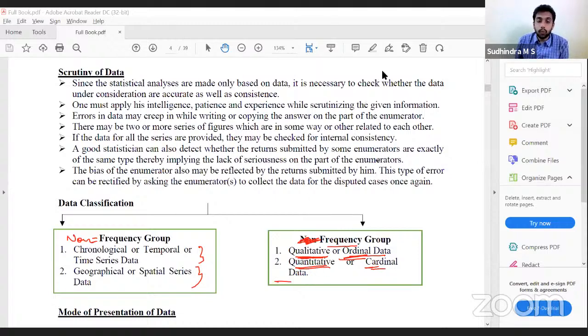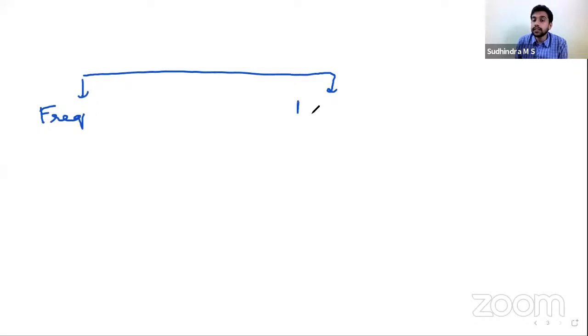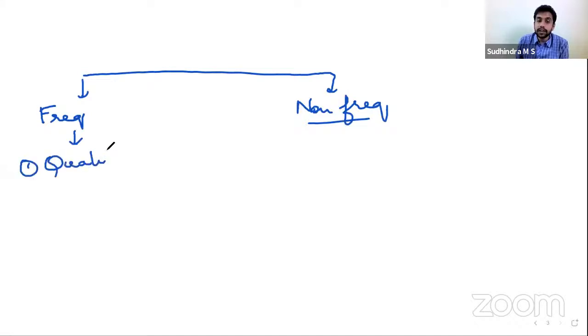So for the purpose of presentation, we can divide the data into two broad categories: frequency and non-frequency groups. Under the frequency group, what are the two? Qualitative and quantitative.